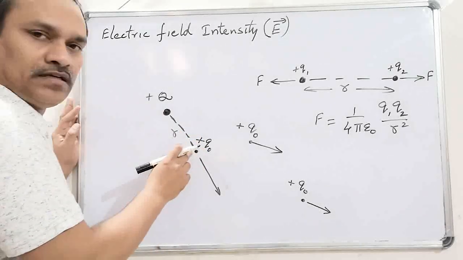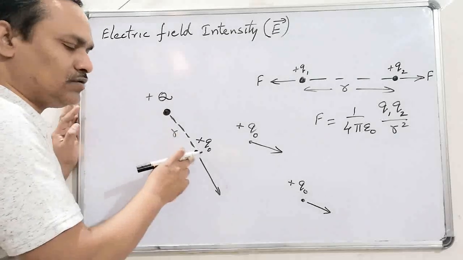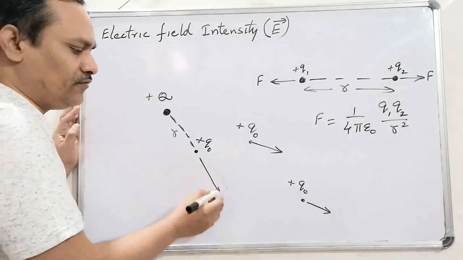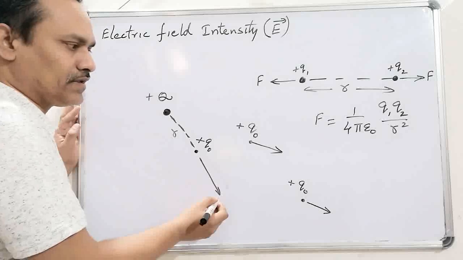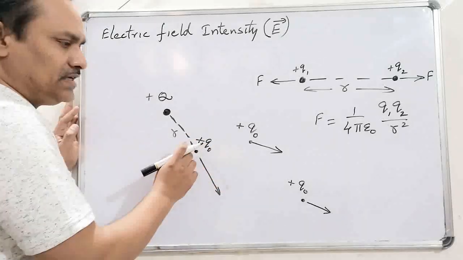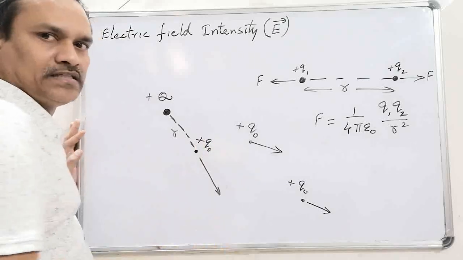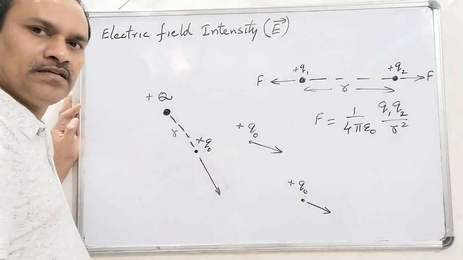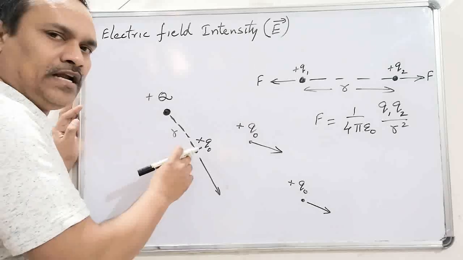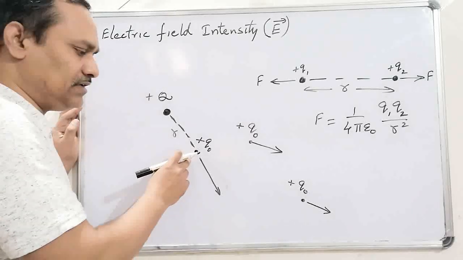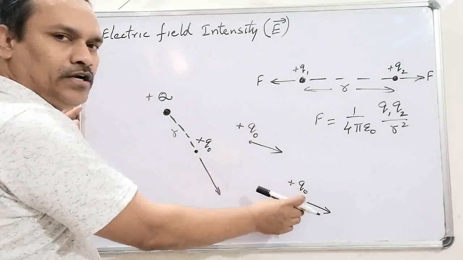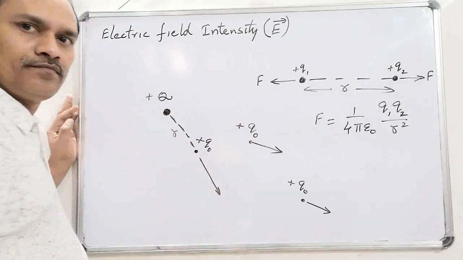If we place the test charge closer to the given charge, then the force will be more. If we place the test charge at a farther point, the force will be less. That means the field intensity changes from one point to another.